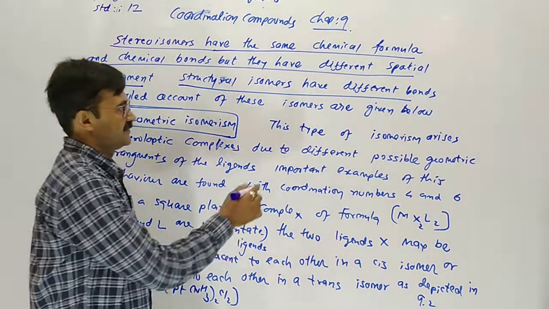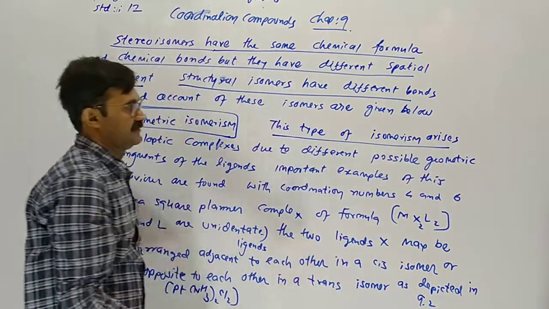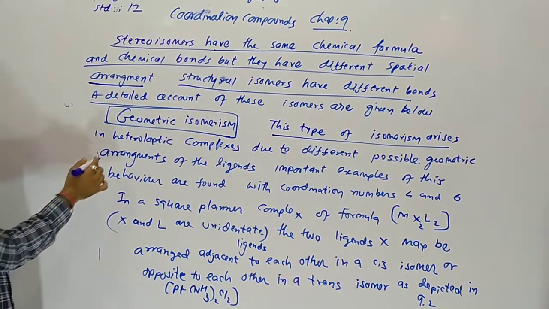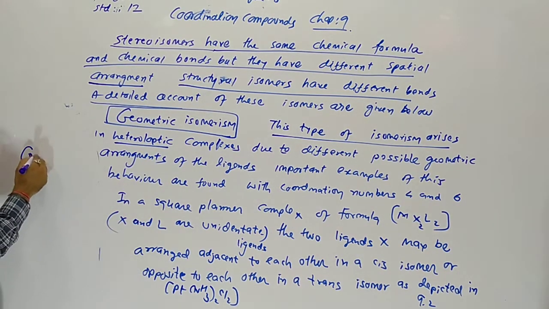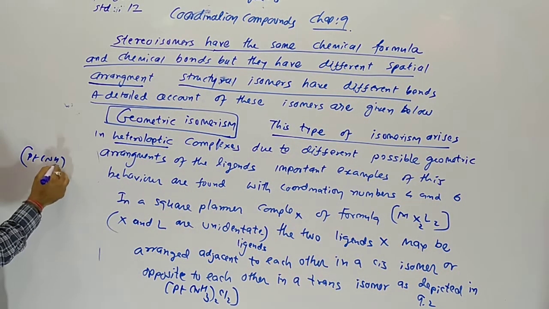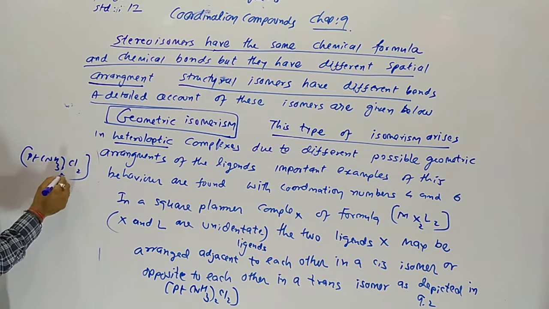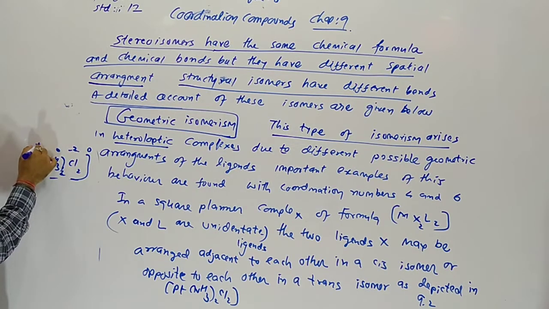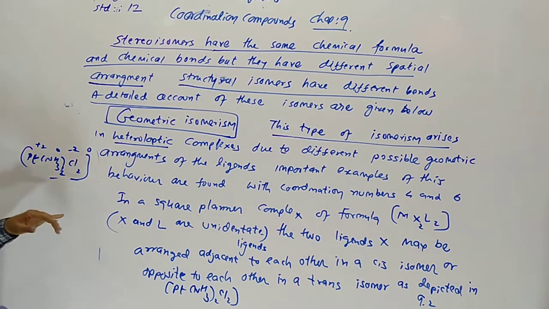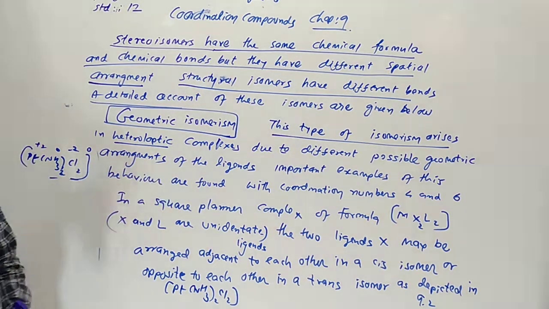This type of isomerism arises in heteroleptic complexes. Heteroleptic means, you can see, Pt is combining with 2 amine and 2 chloride.